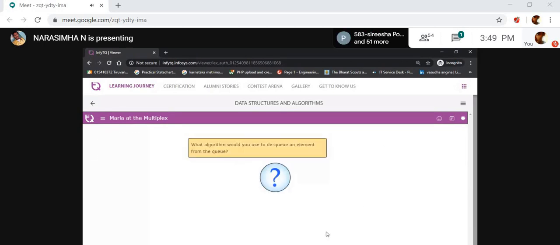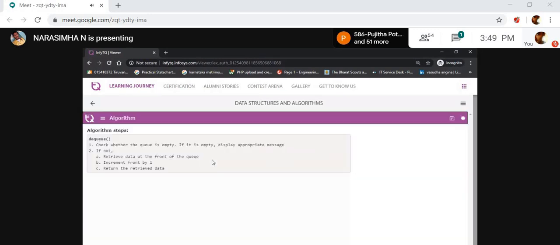See the next one, the algorithm. In the algorithm, check whether the Q is empty or not. How will we check? If the rear is less than front, then it has to display an error message.